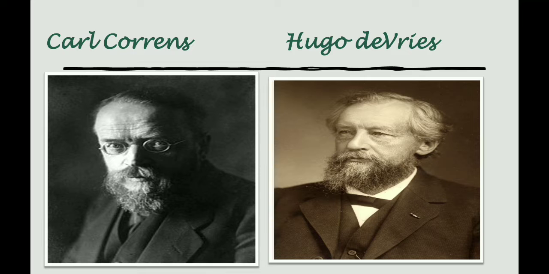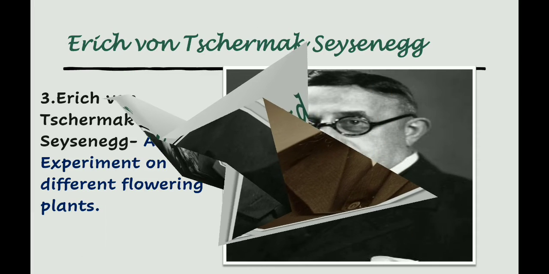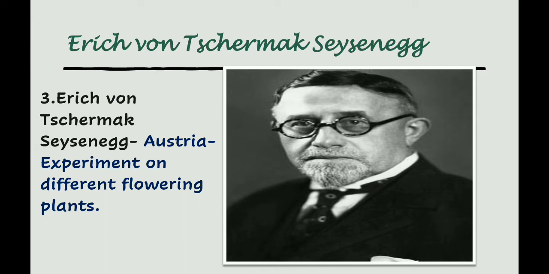This is the photo of Carl Correns and Hugo de Vries. This is the photo of Erich von Tschermak-Seysenegg. He is the scientist from Austria, and he experimented on different flowering plants.